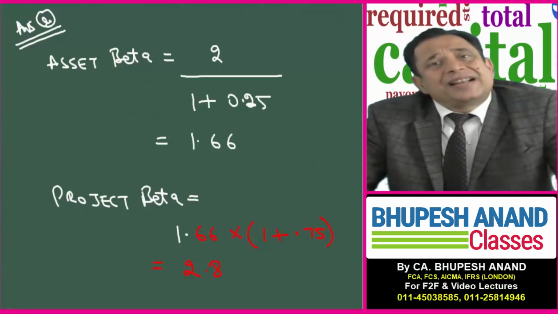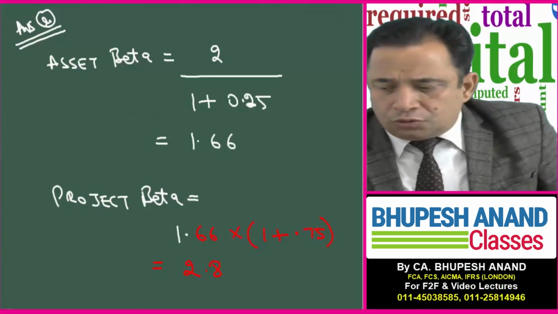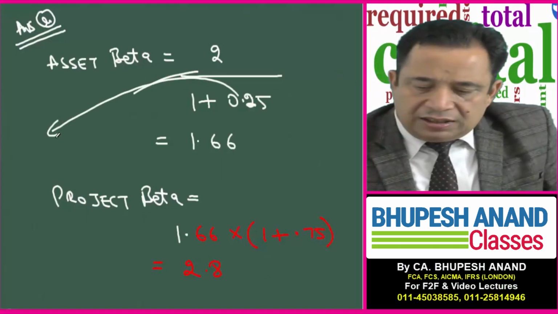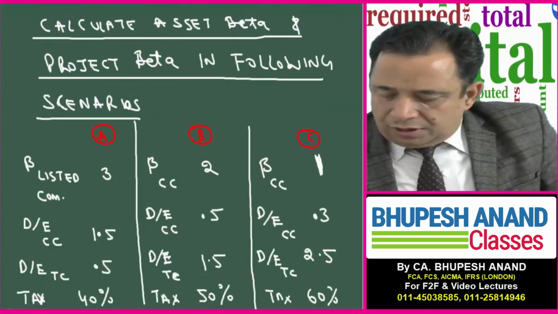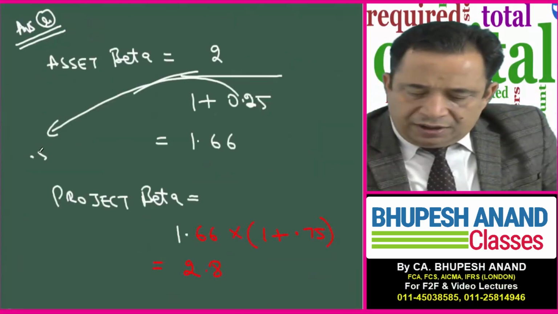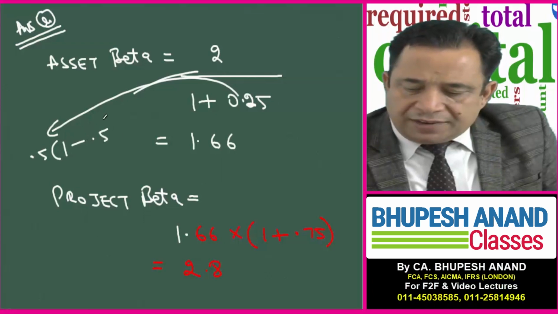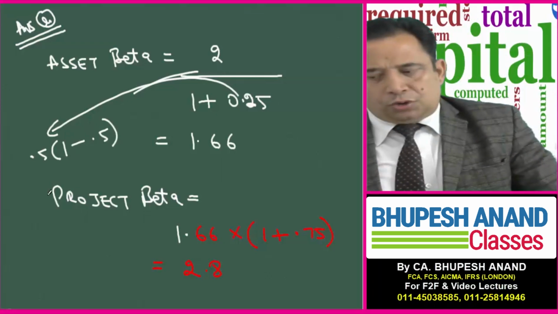So I have directly written 0.25. You must be aware of how I have calculated 0.25. How much is debt equity of comparable? 0.5. So 0.5 into 1 minus 0.5 because tax rate is 0.5. So that comes to 0.5. 0.5 into 0.5 is 0.25.